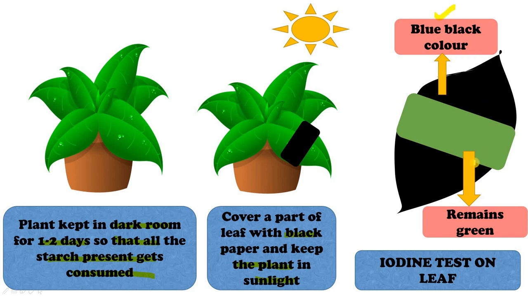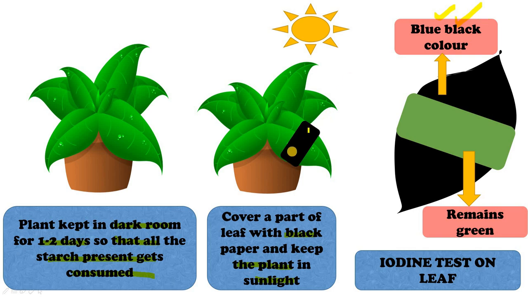What does this mean? This means that in the presence of sunlight, the leaves which were not covered carried out photosynthesis and synthesized carbohydrates, right? So when you put iodine solution over these leaves, it will turn blue-black, which indicates the presence of carbohydrates.